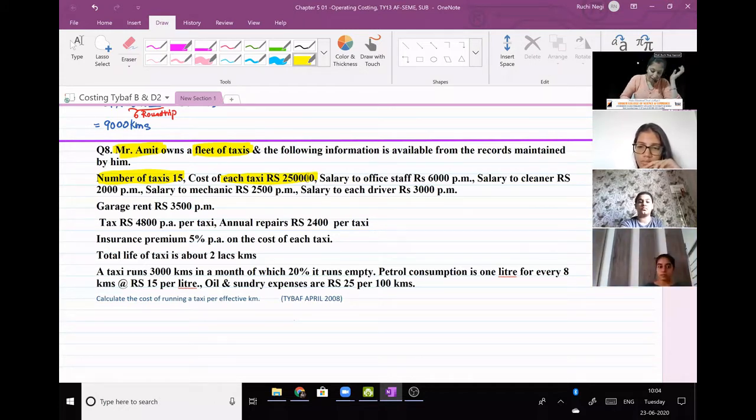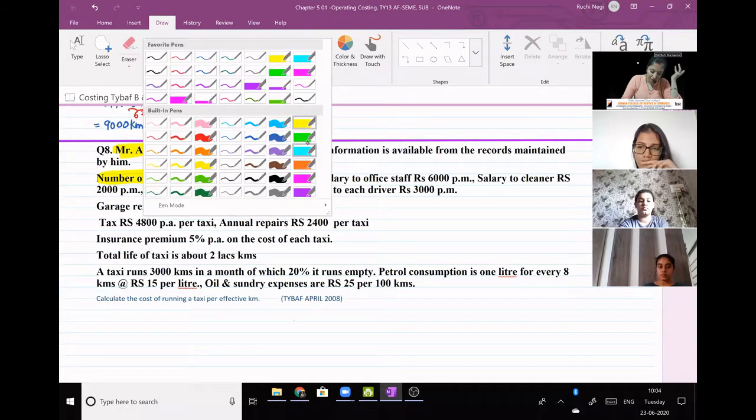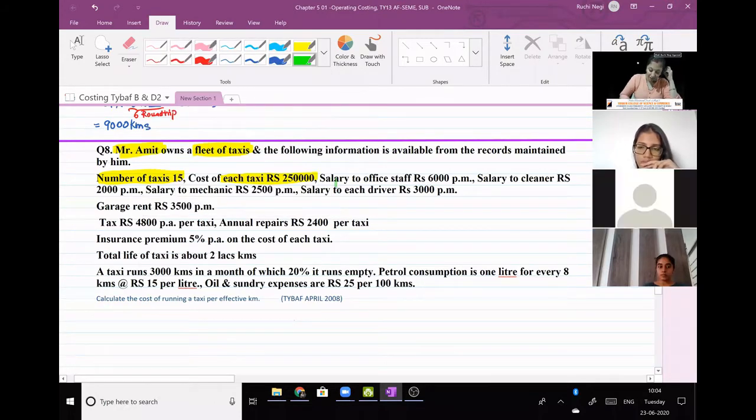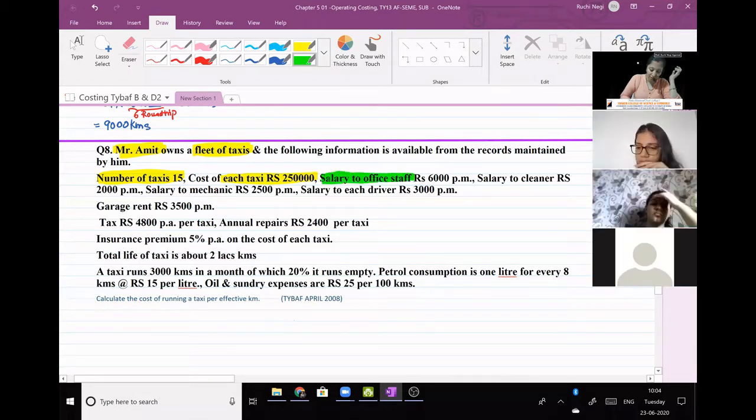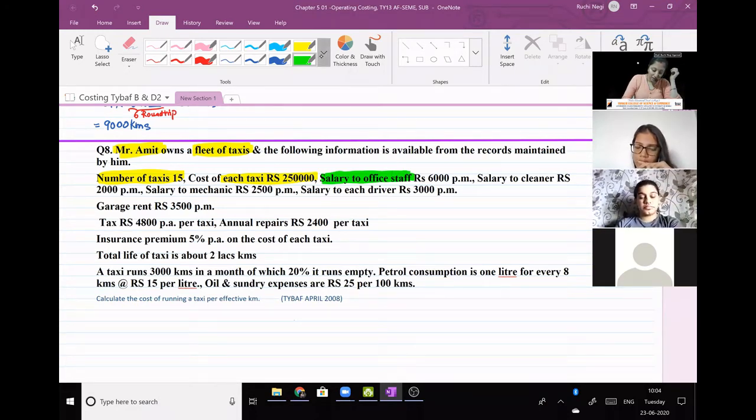Next, salary to office staff. So this is going to be obviously fixed cost as per CAS 5. I'm putting fixed cost in green. Fixed cost. Salary to cleaner. Cleaner salary as per CAS 5 is variable. So for variable, I'm using this color, blue.